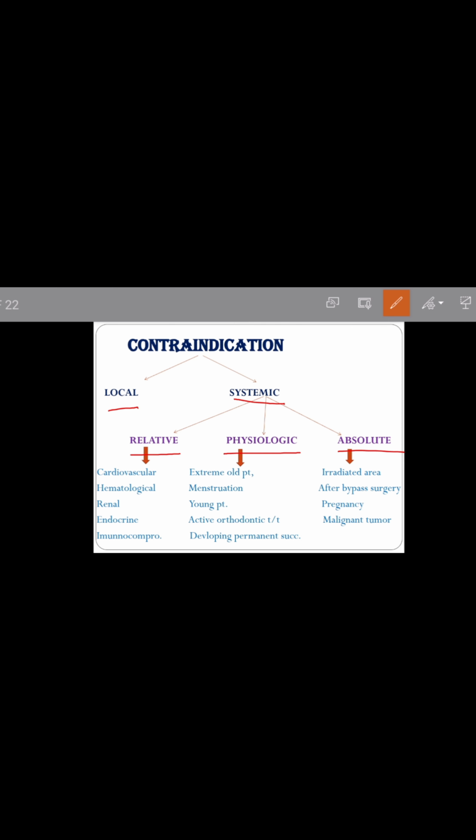In relative contraindication, there are some cardiovascular conditions, hematological conditions, renal conditions, endocrine conditions, and immunocompromised conditions when extraction is contraindicated. Let's see all these conditions one by one.